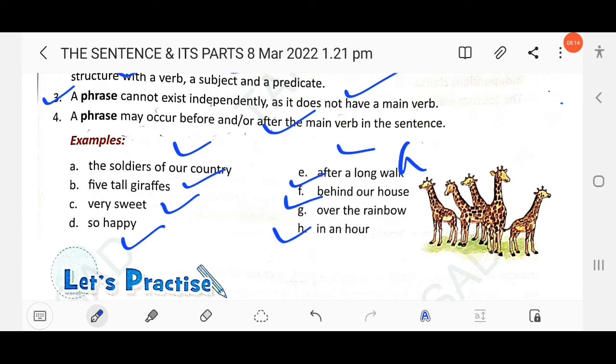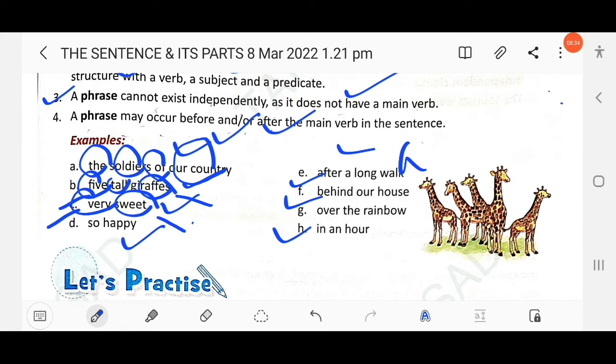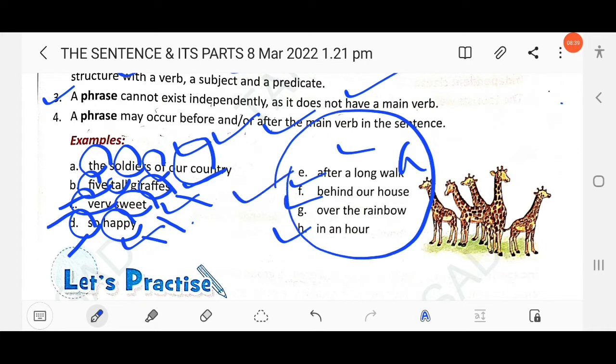And phrases also contain different parts of speech. Here the is an article, soldiers, noun, of, preposition, our, possessive adjective, country, noun, five, adjective, tall, adjective, giraffes, noun, very, adverb, sweet, adjective, so, adverb, happy, adjective, right? So similarly you will find other parts of speech here. Clear? A phrase consists of different parts of speech. As you have already learned the different parts of speech, noun, pronoun, adjective, adverb, right?